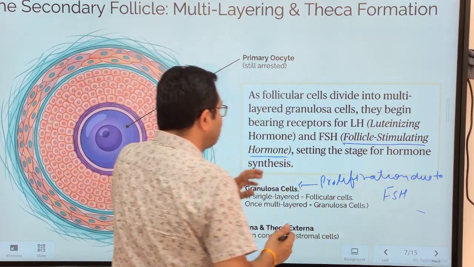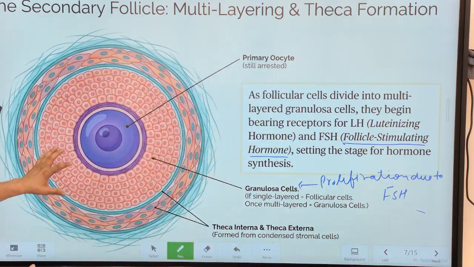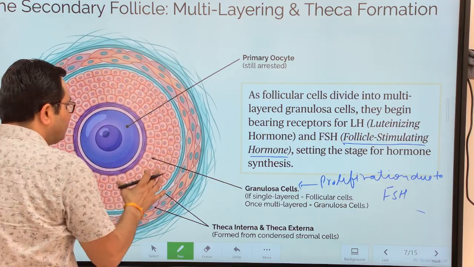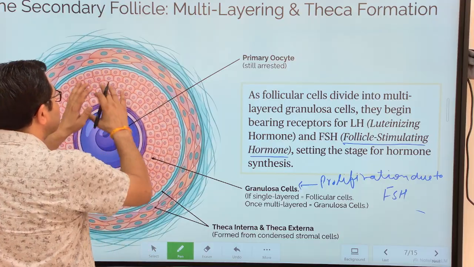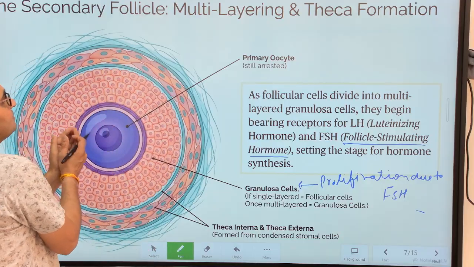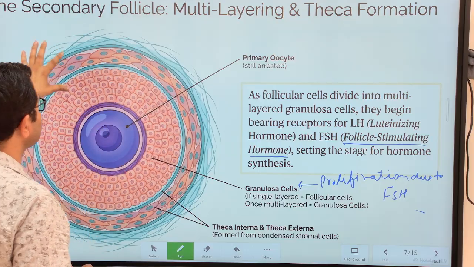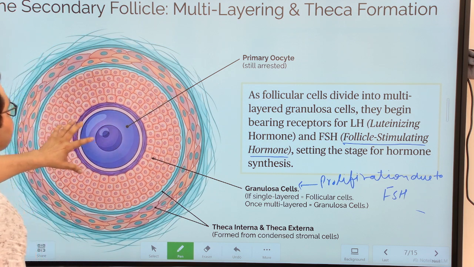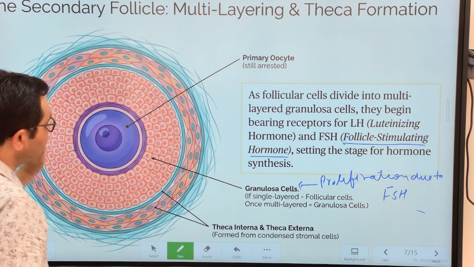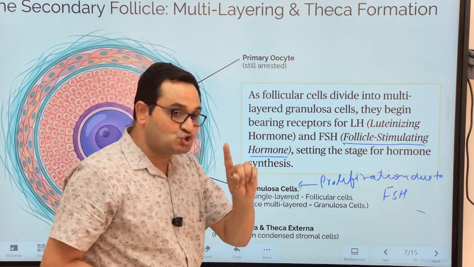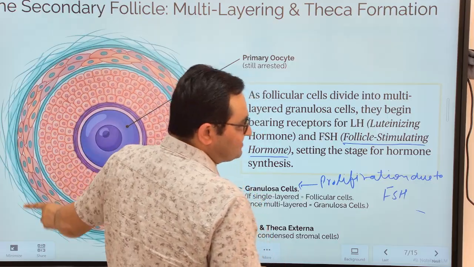Now this FSH hormone brings about an increase in the number, or proliferation, of these granulosa cells. So this follicle, having a large number of layers of granulosa cells along with the primary oocyte, which is still arrested in the first meiotic division diplotene stage, is called the secondary follicle. In it there is a specific set of cells known as the stroma cells that I already showed in the previous slide.